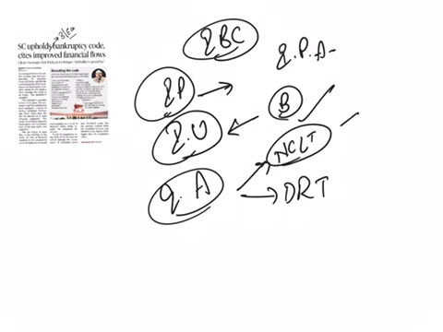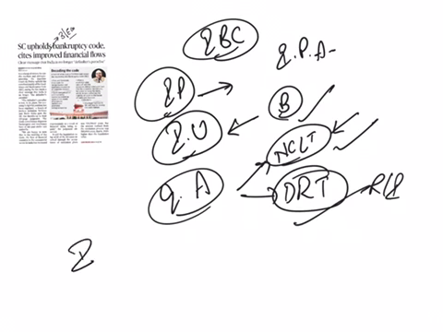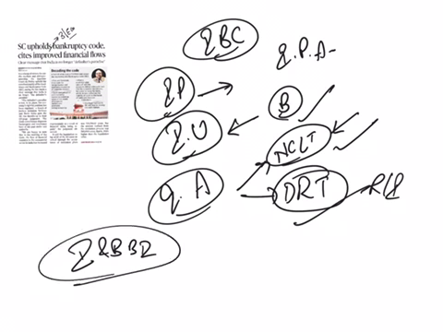Corporate borrowers will be adjudicated by the National Company Law Tribunal, whereas for retail or individual borrowers, the insolvency resolution process will be regulated by the Debt Recovery Tribunal. And another one is the Insolvency and Bankruptcy Board of India. This body will have regulatory power over the insolvency professionals, professional agencies and the information utilities.